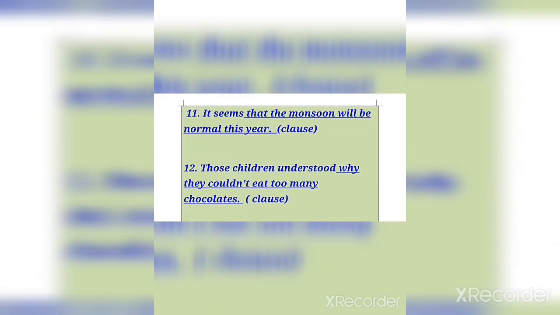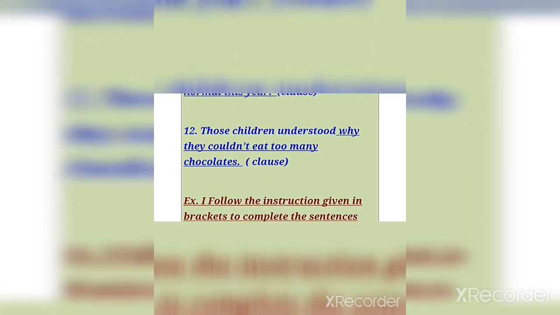Now 11, it seems that monsoon will be normal this year. Here the underlined clause is used as a complement in the sentence. Then 12, those children understood why they couldn't eat too many chocolates. That is again a clause that is used in the sentence as a complement.